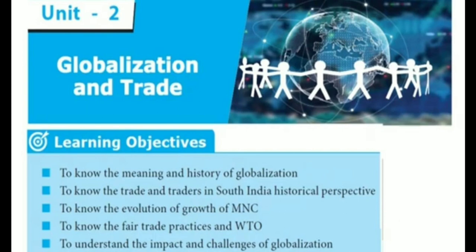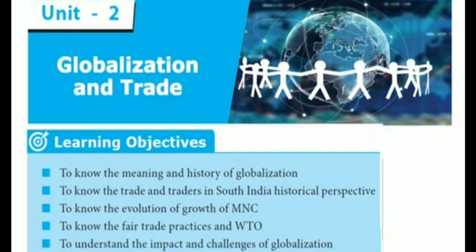Okay, in this lesson, about globalization, history of globalization, trade and traders in South India, historical perspective. About these things only today we are going to learn. And also early traders, European traders, the Portuguese, the Dutch, the British, Danish and the French. Are you clear? Okay, so first thing, what is globalization?